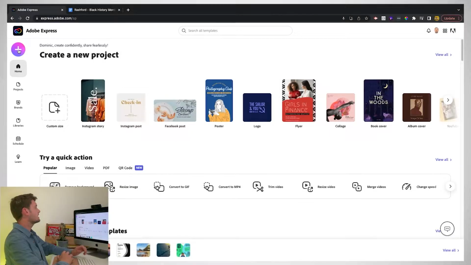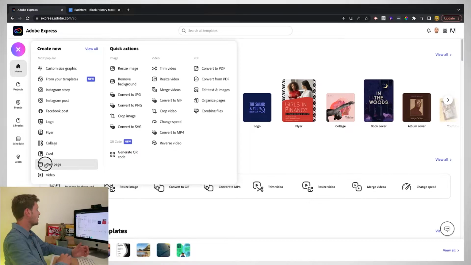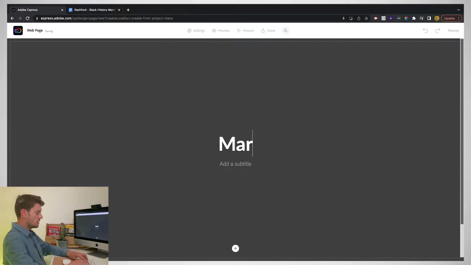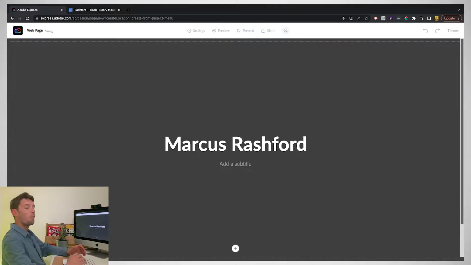October is Black History Month, so let's work out how to create an Express page of a Black person that you really respect and admire. It's very easy to get going. Just press the plus in the top left and go down to web page. The title of mine is going to be Marcus Rashford. What a legend. He might not play for my team, but this guy is someone I really respect.